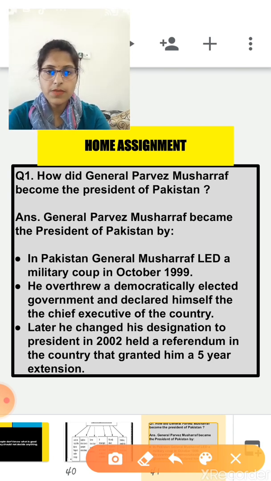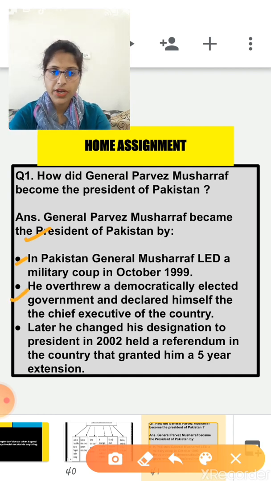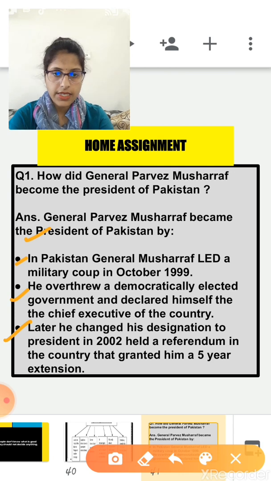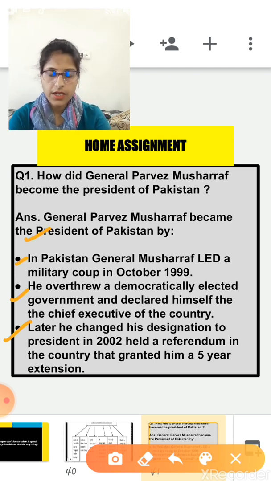So General Pervez Musharraf became the president of Pakistan by first leading a military coup in October 1999 in Pakistan. Then he overthrew a democratically elected government and declared himself the chief executive of the country. Later he changed his designation to president in 2002 and held a referendum in the country that granted him a 5-year extension. Clear? Okay.